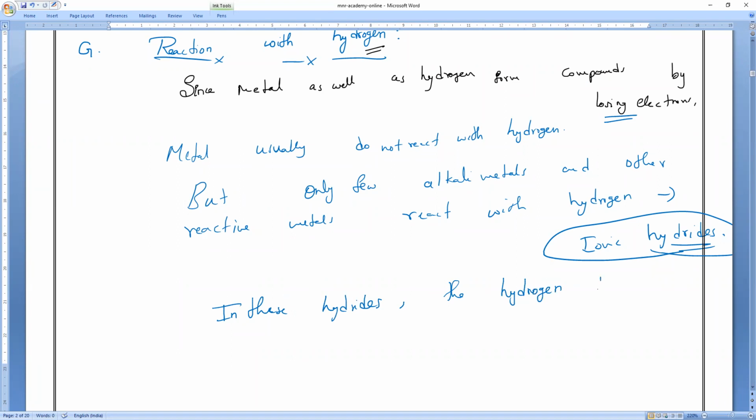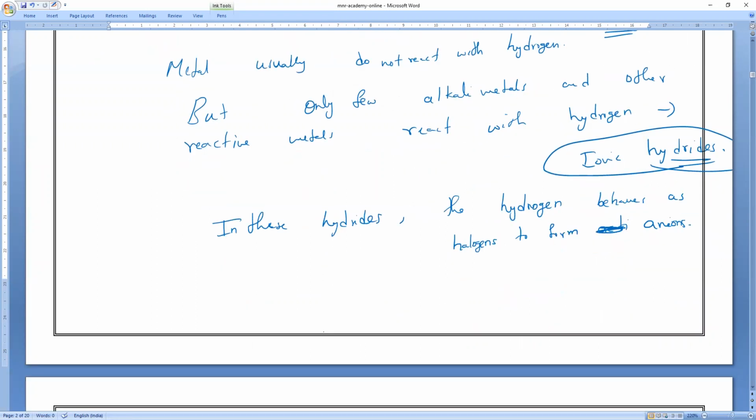Hydrogen normally donates the electron, but in these situations it behaves like a halogen and receives the electrons. To receive electrons, what will form, anion or cation? Anions, in these cases.